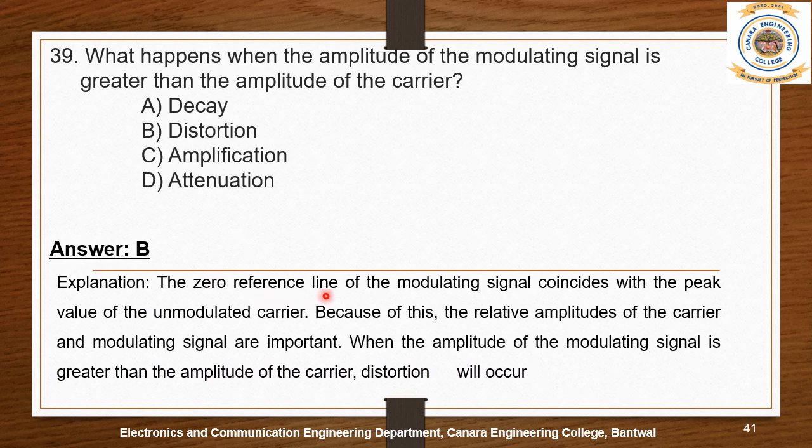The zero reference line of the modulating signal coincides with the peak value of the unmodulated carrier. Because of this, the relative amplitudes of the carrier and modulating signals are important. When the amplitude of the modulating signal is greater than the amplitude of the carrier, distortion will occur. So in any modulation technique, the frequency and amplitude of the carrier are much greater than those of the information signal or modulating signal. Otherwise, we will get distortion or over or under modulation.